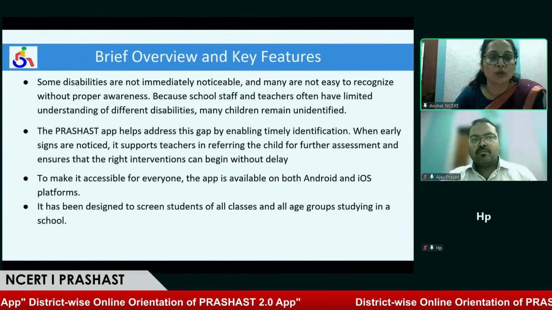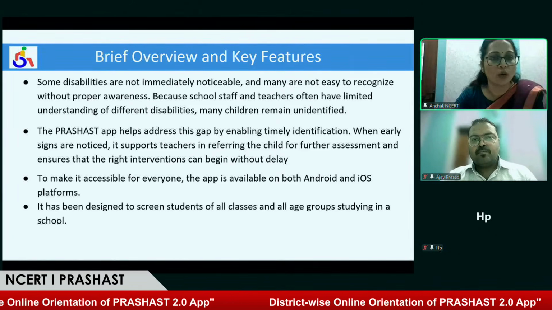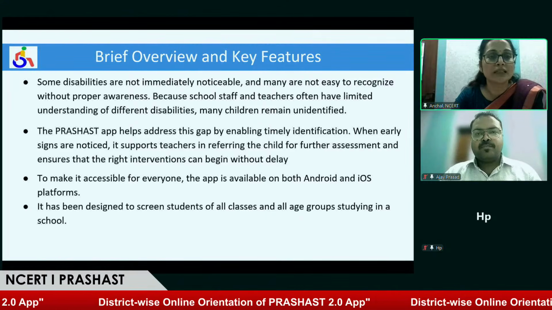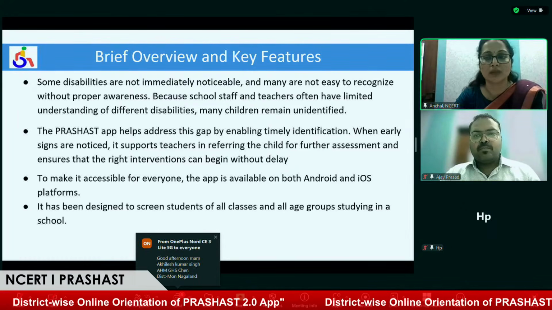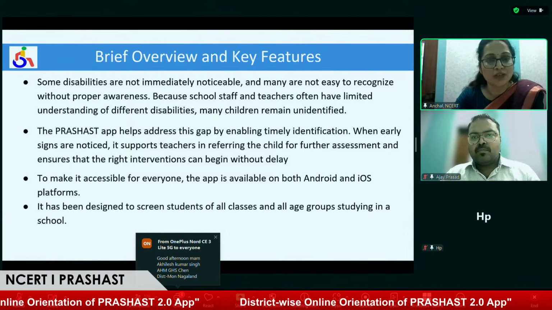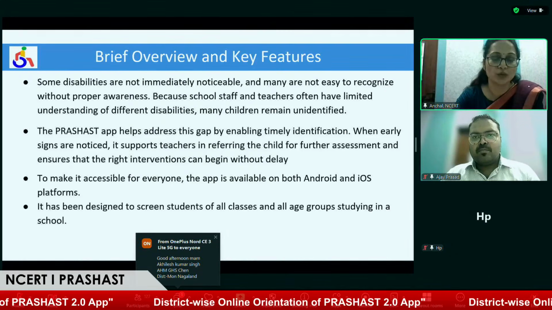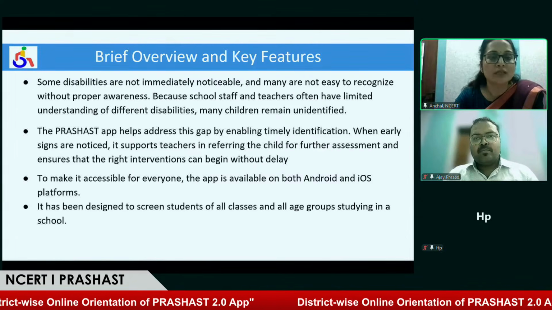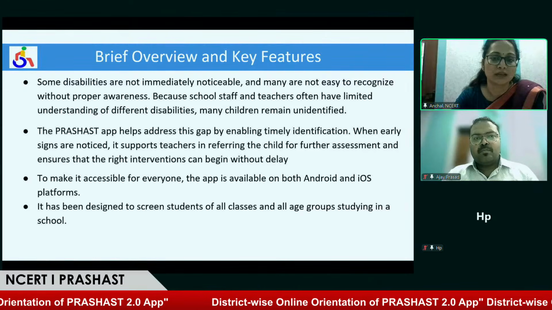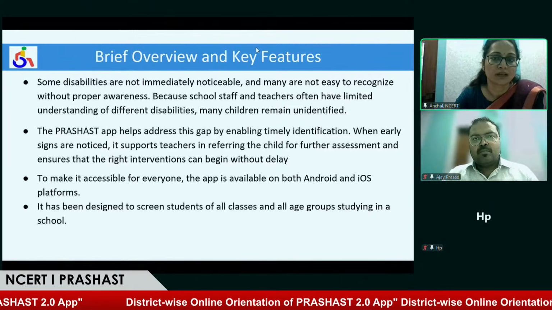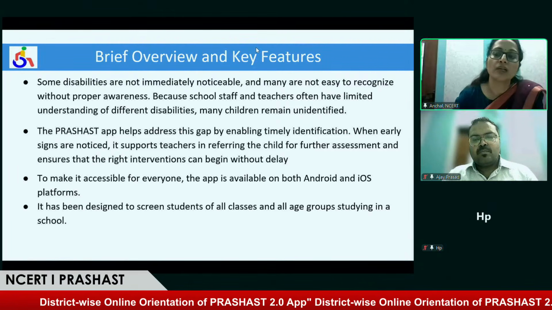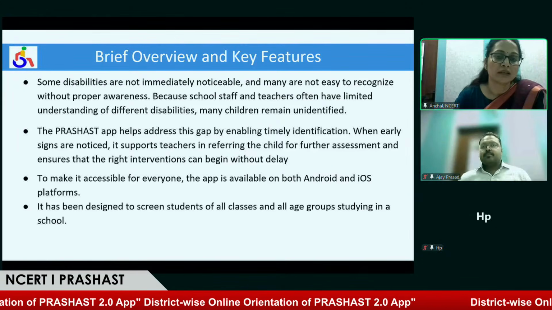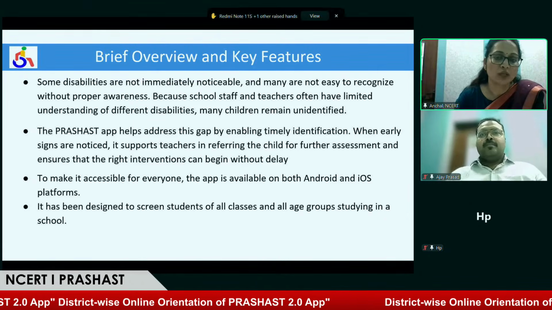To understand how we can download this application and what the main role of this application is, we first need to understand the basic requirement, why we need this application. So my first question to the participants: as we know, there are 21 disabilities. How many disabilities can we not recognize visibly? You can answer in the chat box, or you can unmute your mic and answer us. Name the disabilities which we cannot see visually.